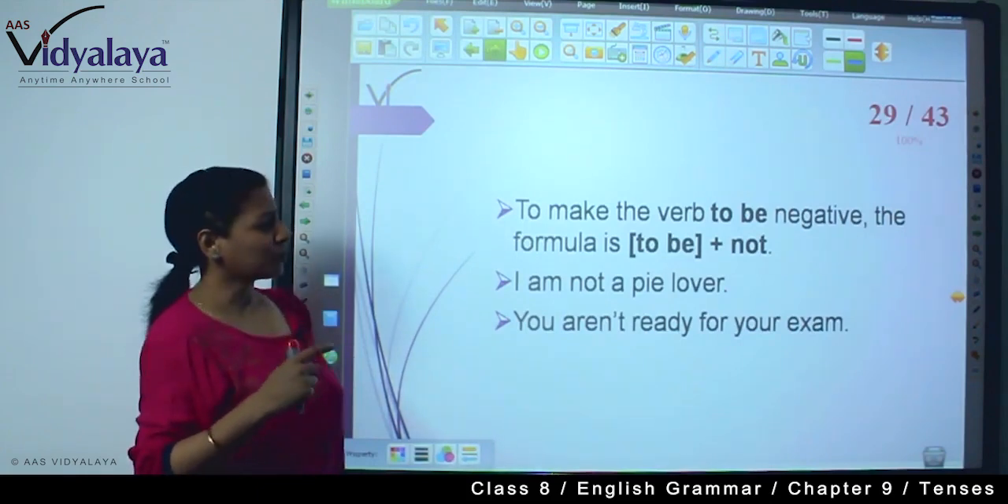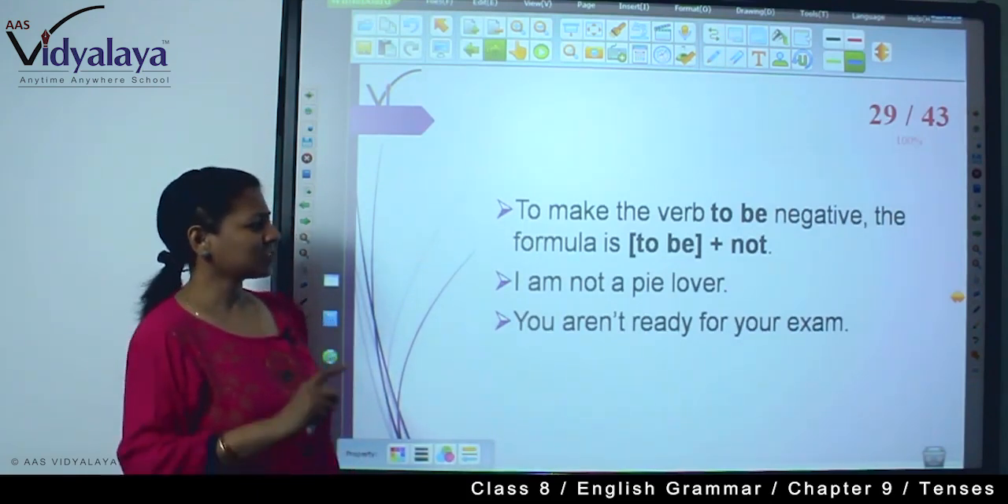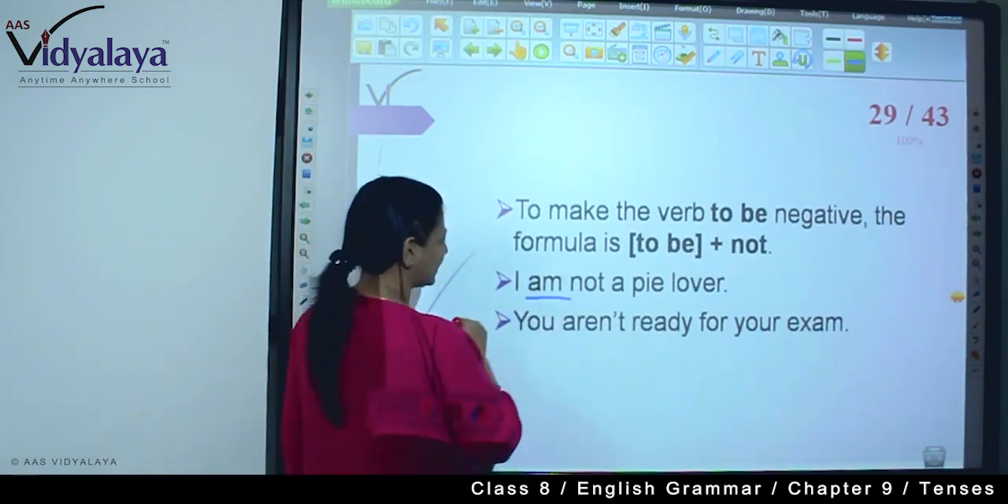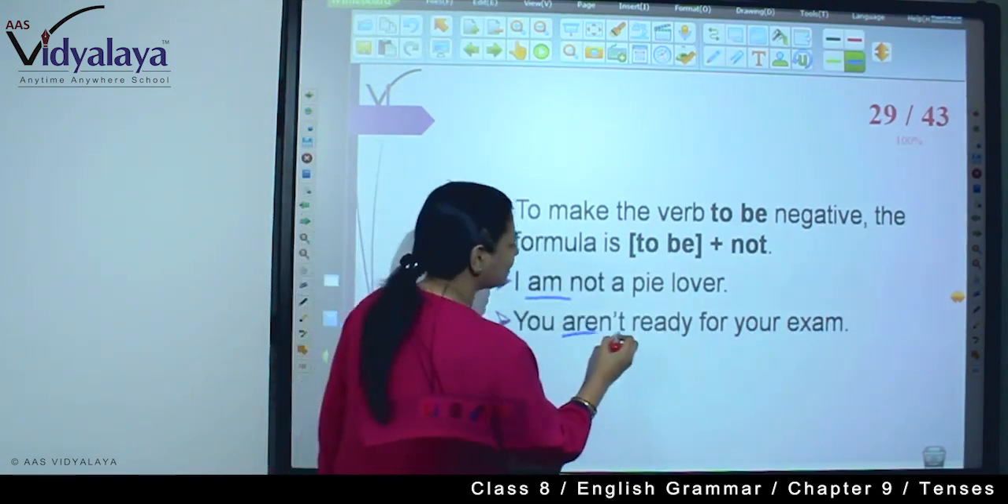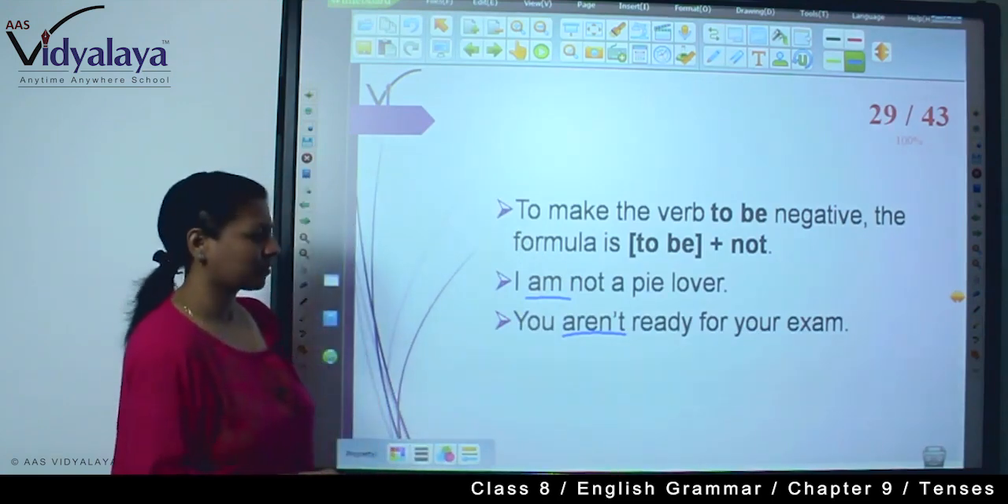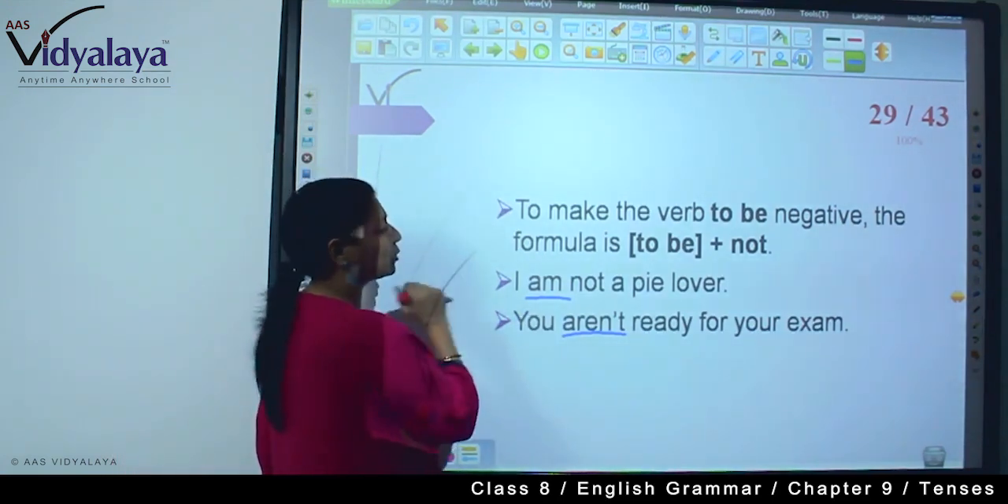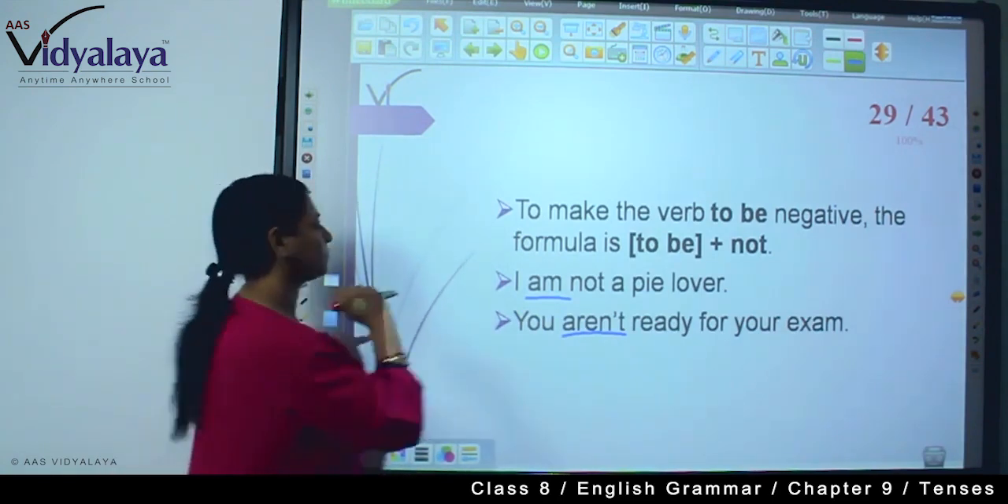Now to make the verb to be negative, the formula is to be plus not. I am not a pie lover. See, not. You aren't ready for your exam. So you are seeing how to make negative with to be plus not.